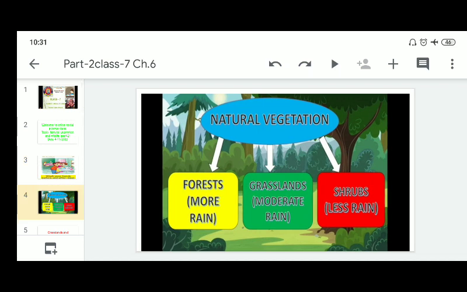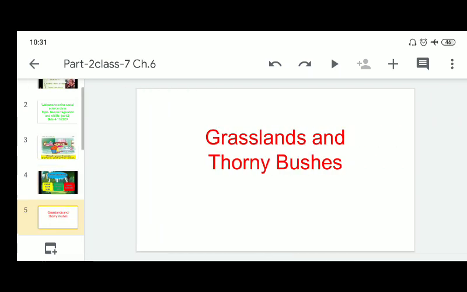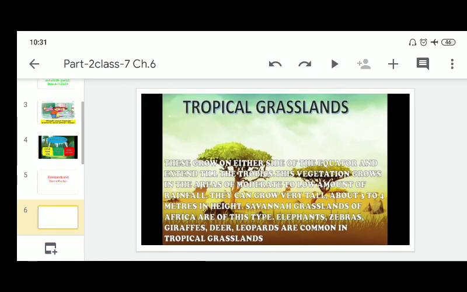Now come to our topic. Today we'll discuss grasslands and shrubs. Grasslands are of two types: tropical grasslands and temperate grasslands. These occur on either side of the equator and extend till the tropics.